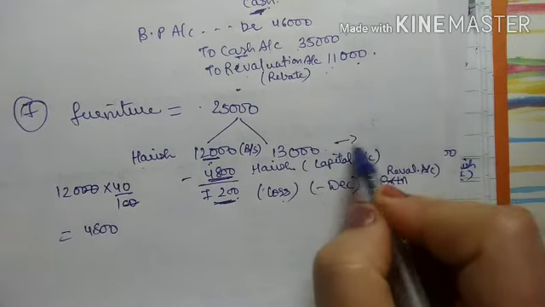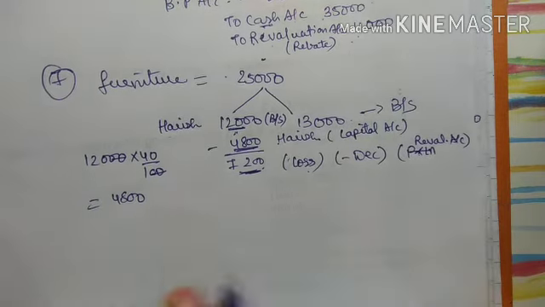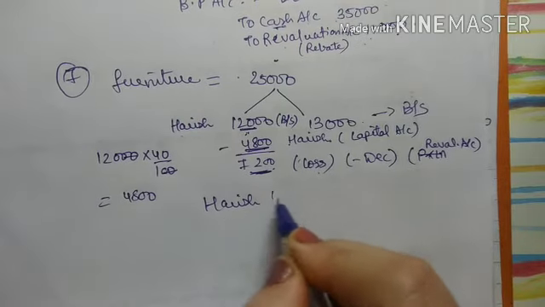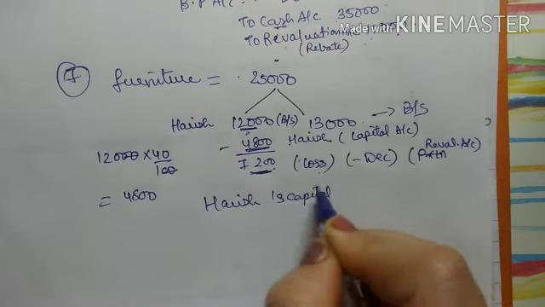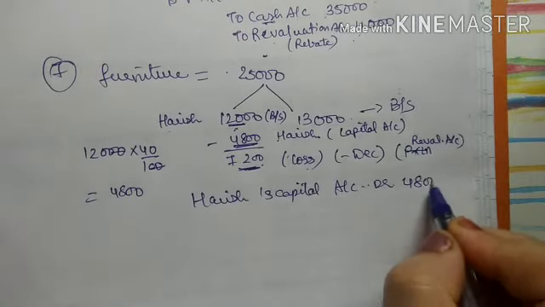And this full 12,000, this will come in balance sheet, right. So now suppose you have to pass the entry for this. So the entry will be Harish capital account debit, right. He is taking over the asset.